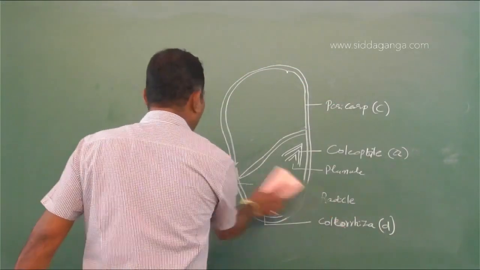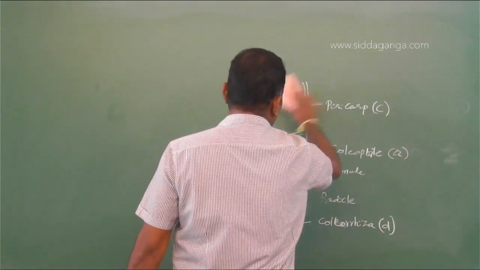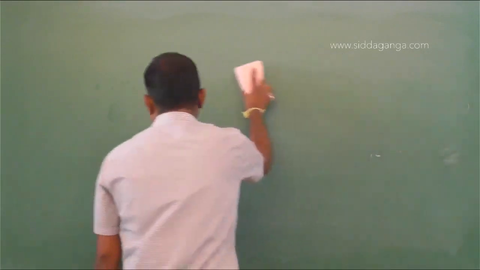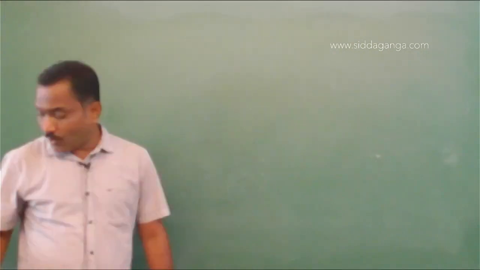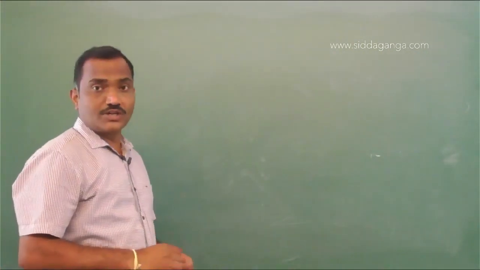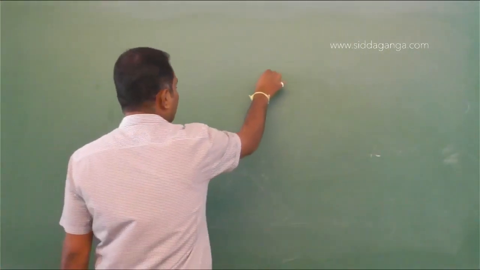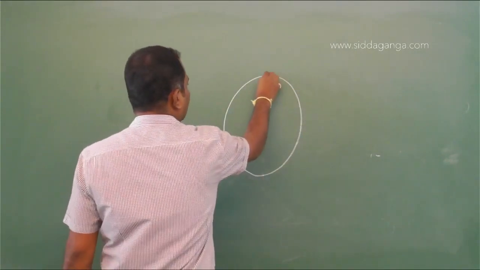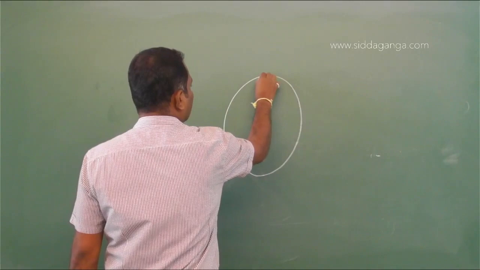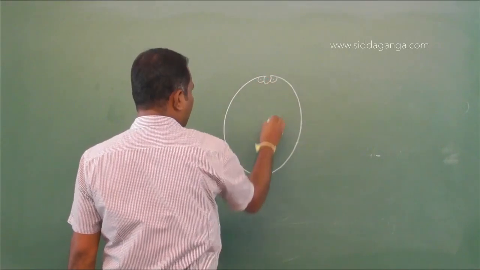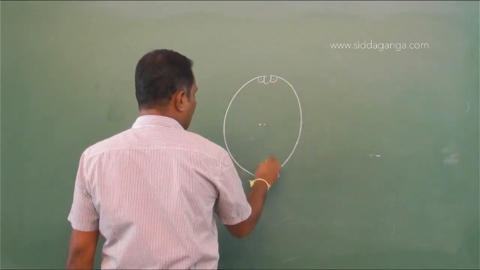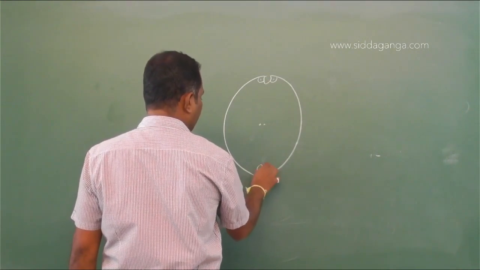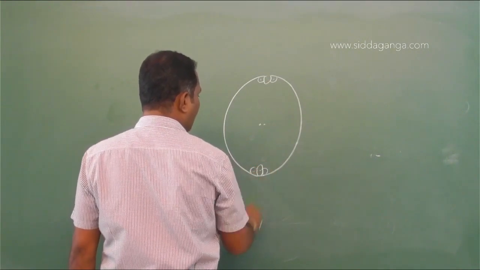The embryo sac of angiosperm is referred to as monosporic or the polygonum type because out of 4 megaspores, only one will be functional, which develops into embryo sac. So in the embryo sac, you have 8 nuclei and 7 cells.